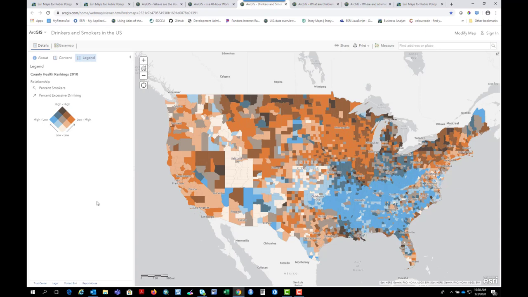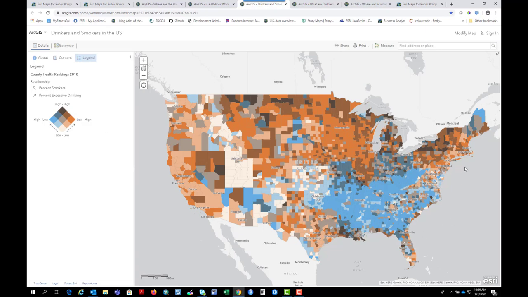Another type of map that I like is called a relationship map. Have you ever wanted to map 2 different attributes in the same map, but you end up presenting 2 different maps side by side and hoping that the viewer can squint and see the relationship that you want them to? Well, now you can map 2 attributes in one map and get the relationship pretty clearly. Here we have drinkers and smokers in the US, and what I find really interesting are these off diagonals where it's high for one and low for the other.